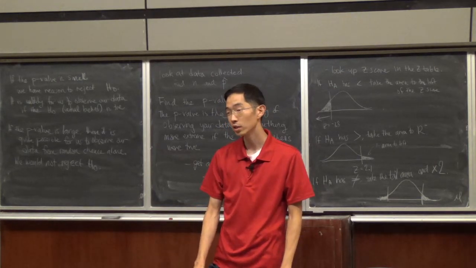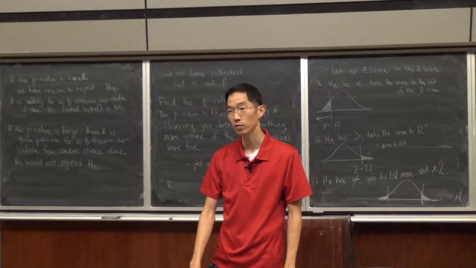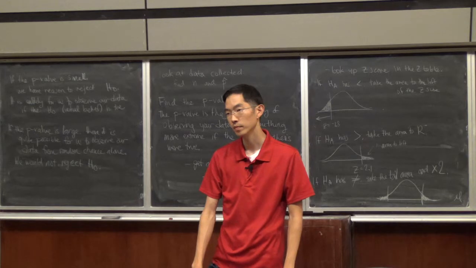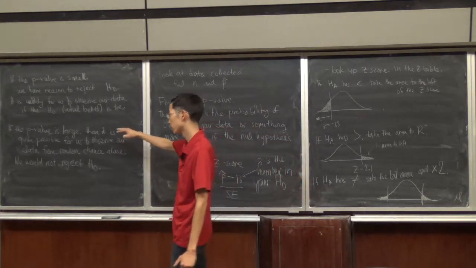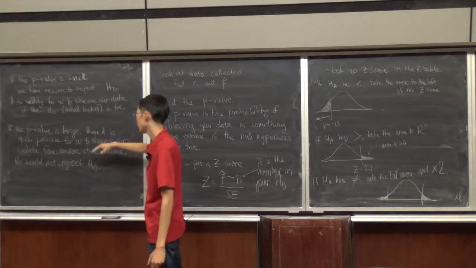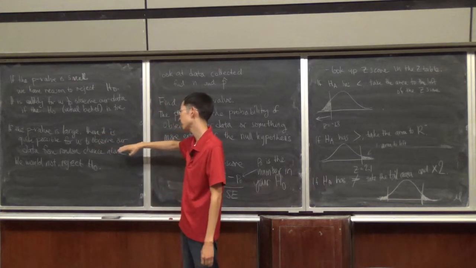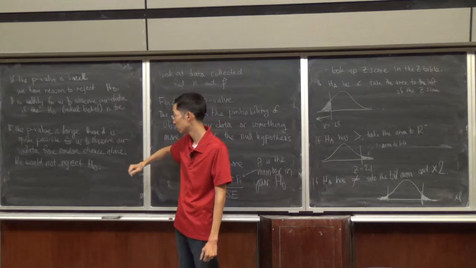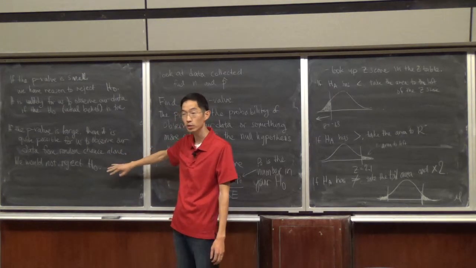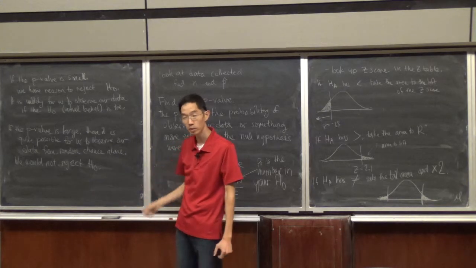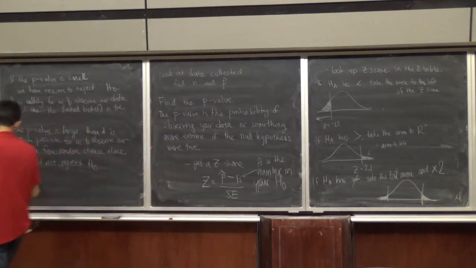So it falls under the category that the p-value is large. It's quite possible for us to observe our data from random chance alone, and we would not reject our initial belief. We would not reject the null hypothesis.